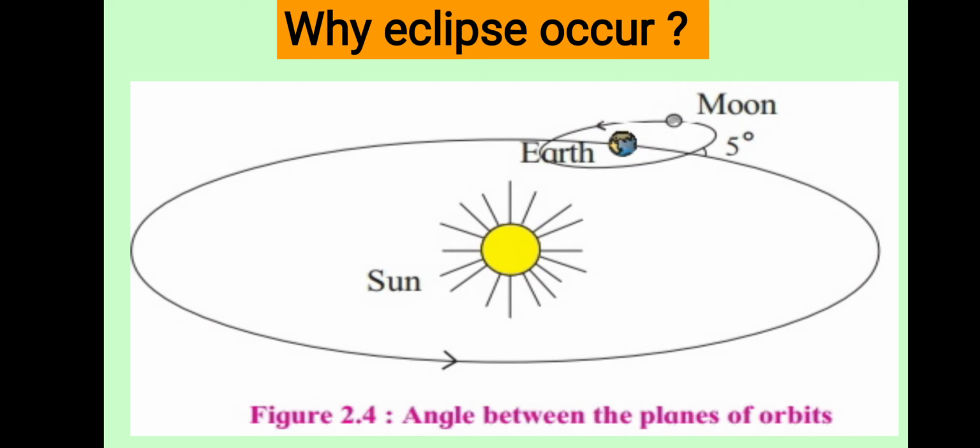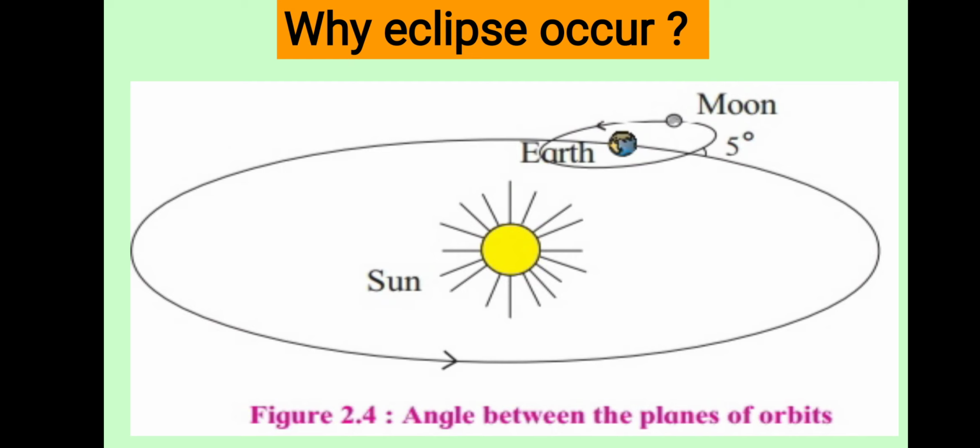The moon's revolutionary orbit makes an angle of 5 degrees with that of the earth. See here in the figure shown to you, the rotation path of the moon and the rotation path of the earth make an angle of 5 degrees to each other.